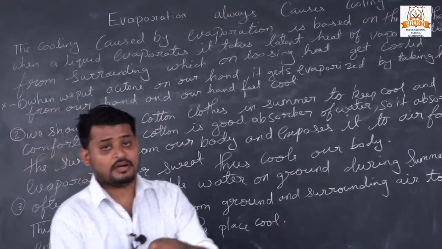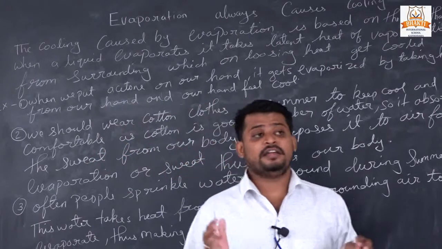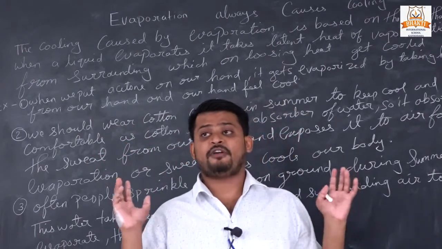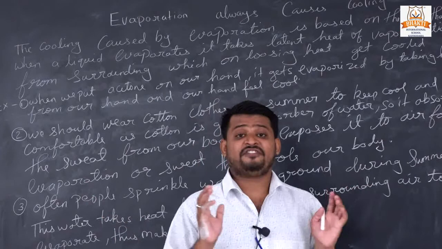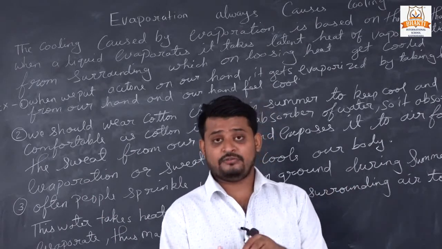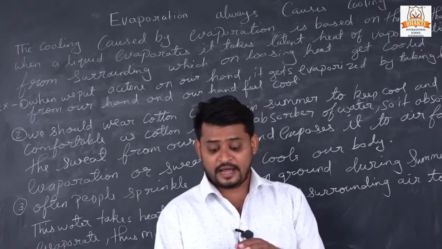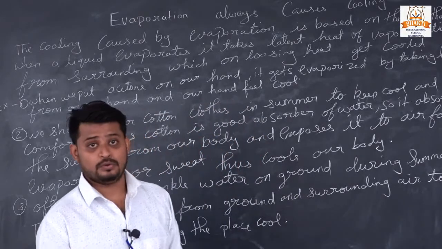When we put acetone on our palm, what will happen? It evaporates by taking heat from our surroundings, and after the acetone has evaporated completely, our palm will feel cool.